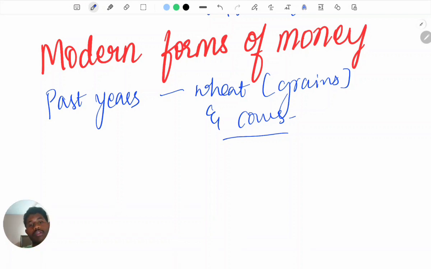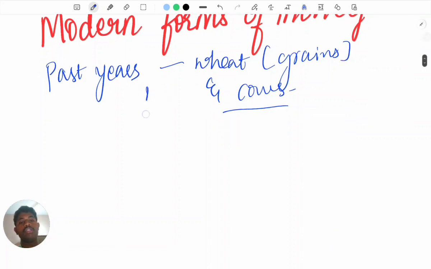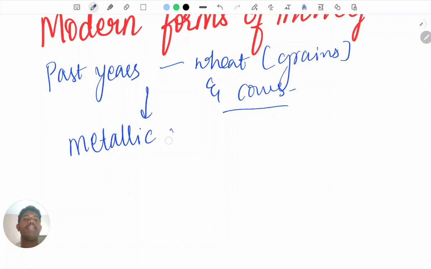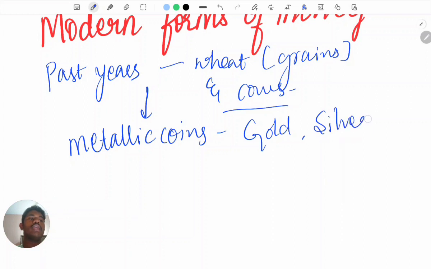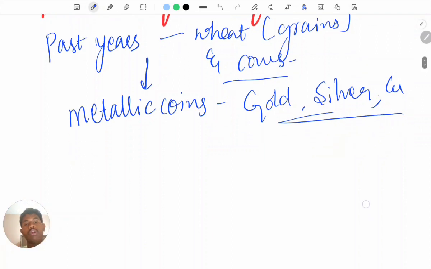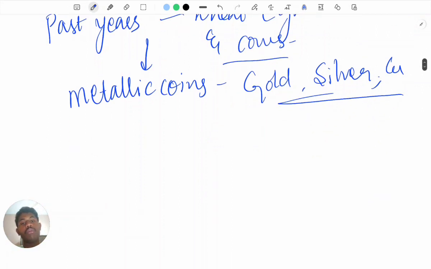And later onwards, metallic coins of gold, silver, copper, all of these things were used afterwards. But after that, the modern form of currency came into place.